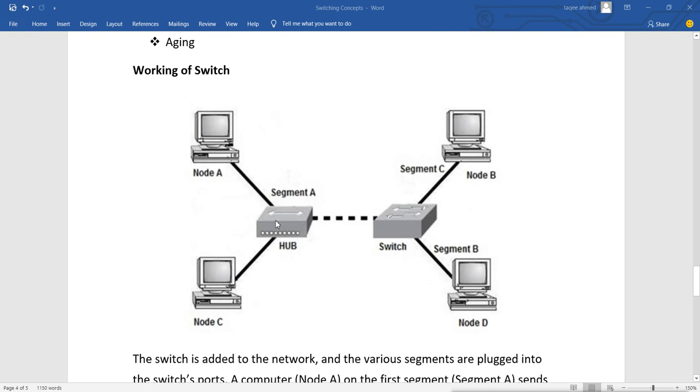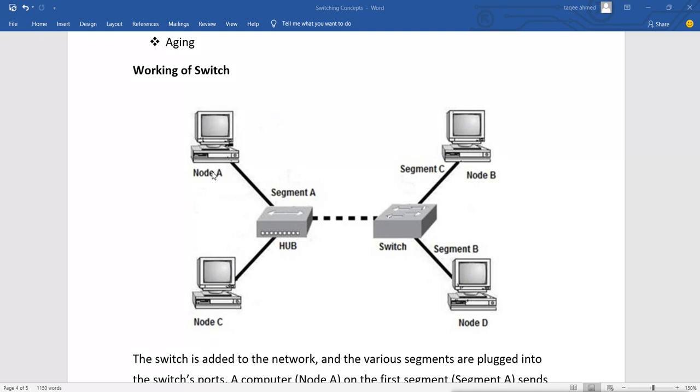So hub does not know anything. So when node A or node C sends data, the MAC addresses of both these PCs will be registered on the same port of the switch. That is, we can say segment A, or we can say port number 1.